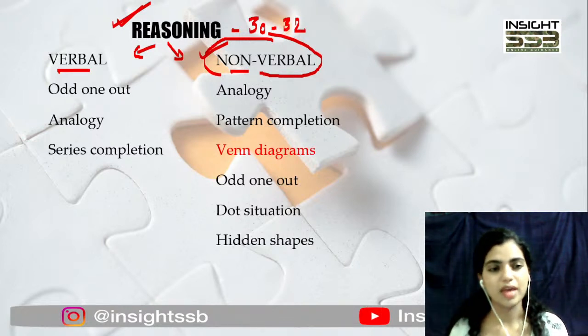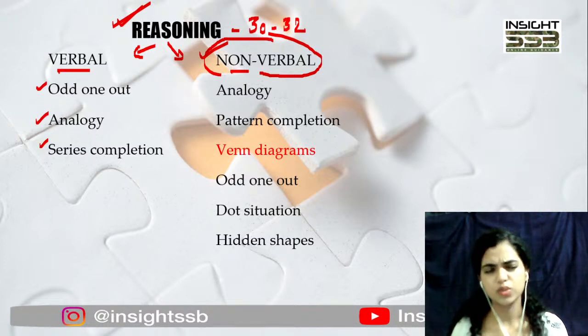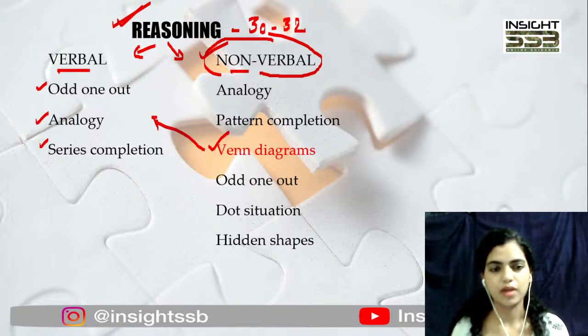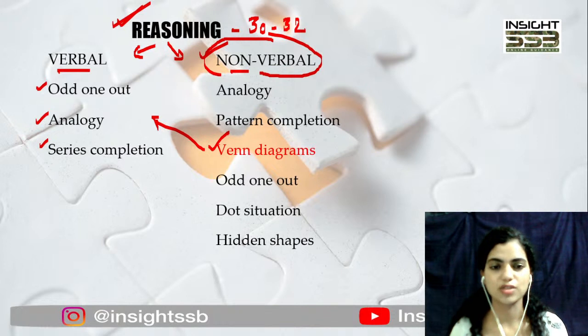Now, verbal में we had practiced odd one out or basically classification questions, analogy. Series completion भी होता है, but that is like very rare. You hardly get questions in series completion from verbal, so we didn't focus on that as of now. We'll do it in a later session if time permits. Also, we had already done Venn diagrams in the verbal class, so you can go back and check that particular video if you are yet to practice more verbal questions.